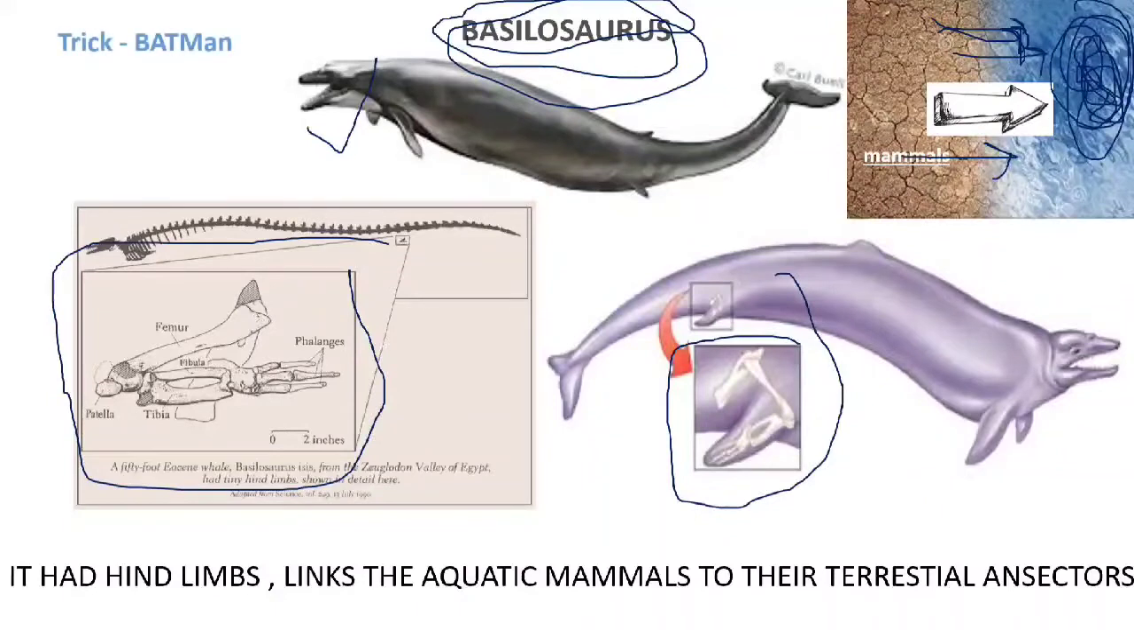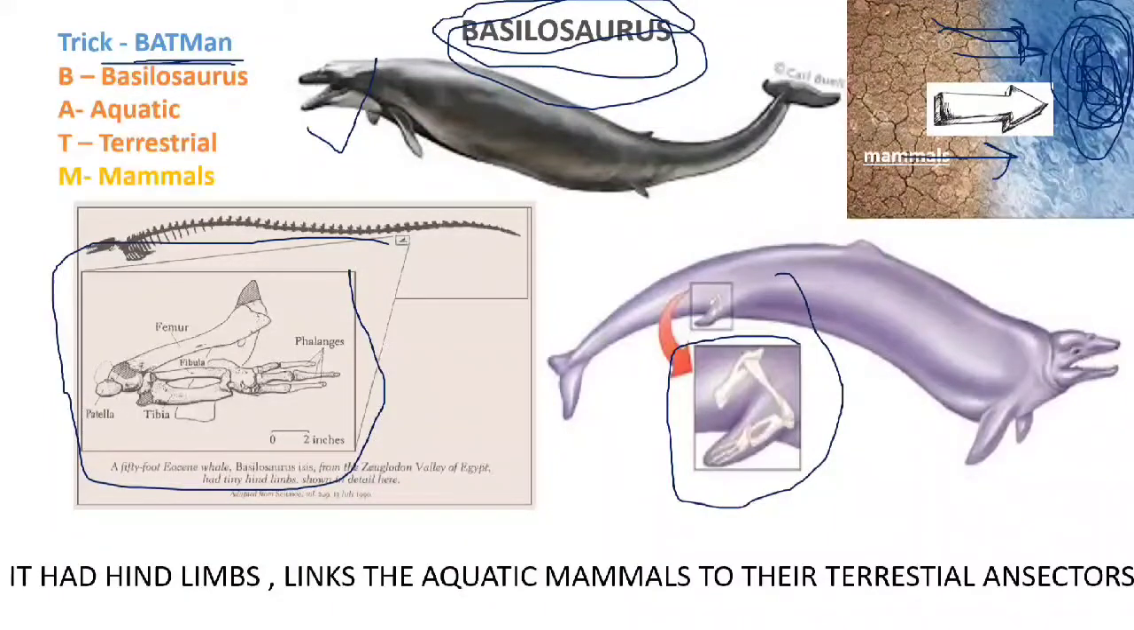So the trick for this is Batman. You must have seen the movies of Batman. So, a very easy trick, Batman. The trick is for Basilosaurus. From B it's Basilosaurus, from A it's aquatic, from T it's terrestrial, and from M it's mammal. So this terrestrial mammal has moved to the aquatic environment.